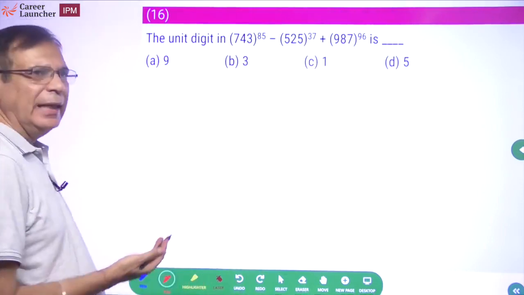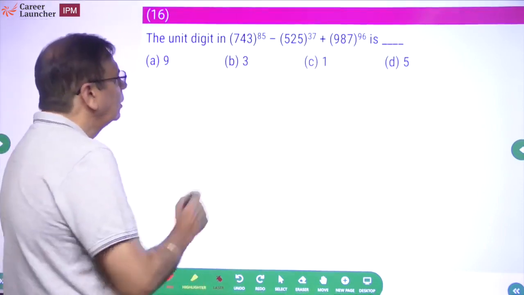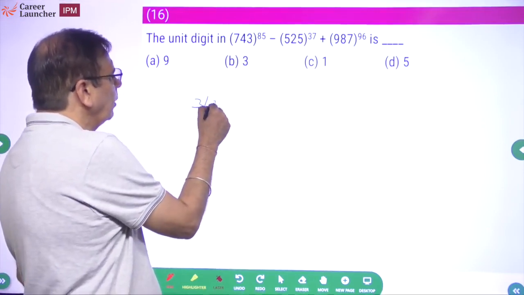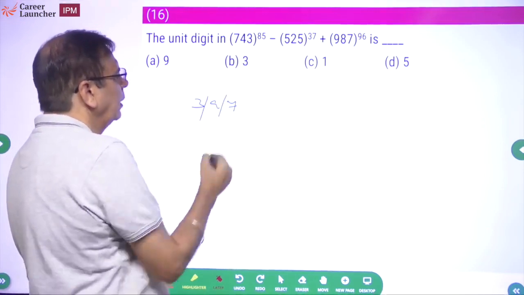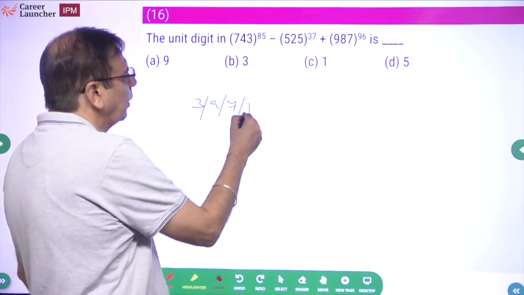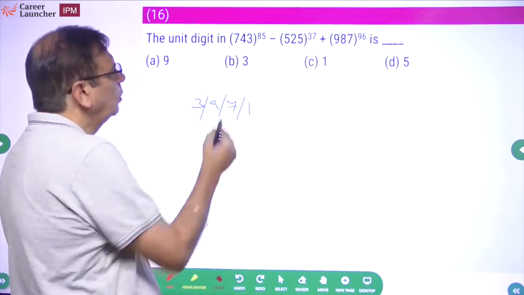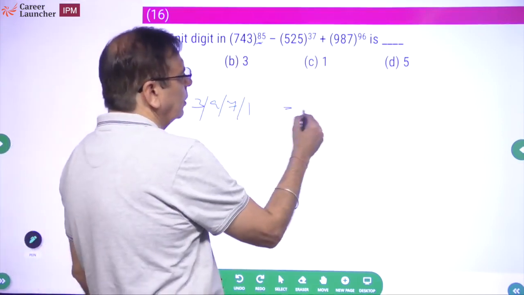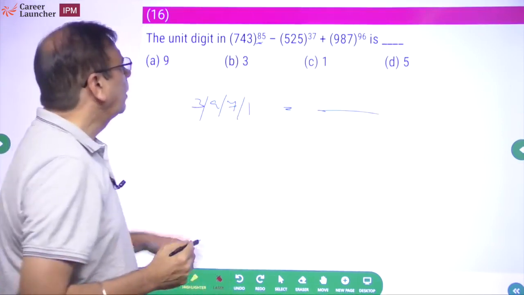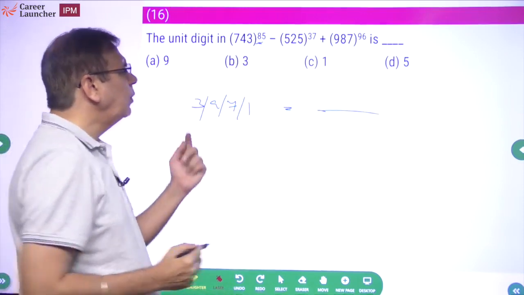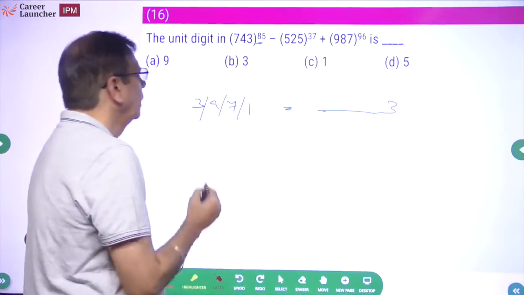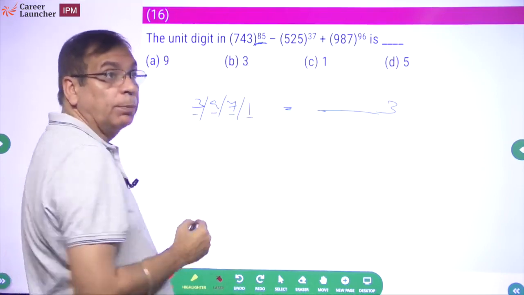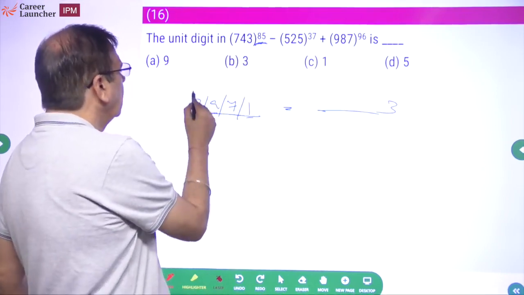Okay, cyclicity, something you have done. Okay, so what is the cyclicity of 3? 3 1s are 3 to power 1. 3 square will be 9. 3 cube will be 27. 3 to power 4 will be 7 into 3, 21. Then cyclicity of 4. This is 85. Okay, so what will be the unit digit of this? 3 to power 5. 1, 2, 3, 4, 5. Unit digit will be 3. 3 to power 1, 3 to power 2, 3 to power 3, 3 to power 4. This is multiple of 4 plus 1. So multiple of 4 plus 1.